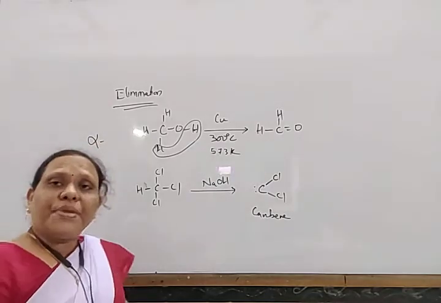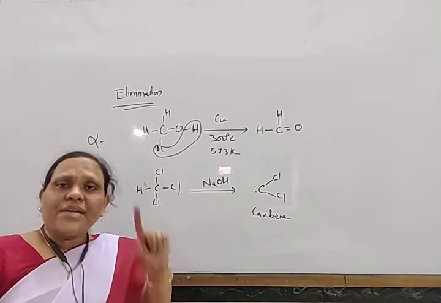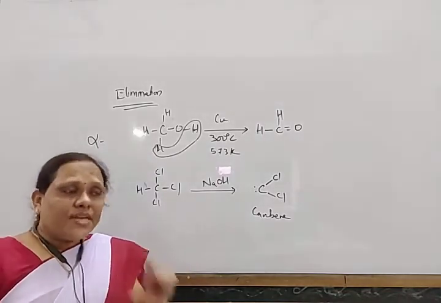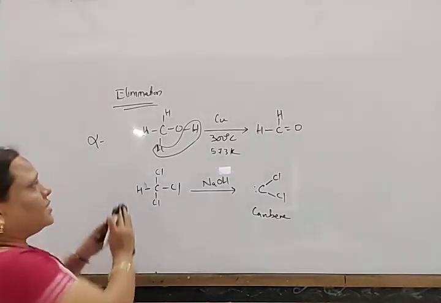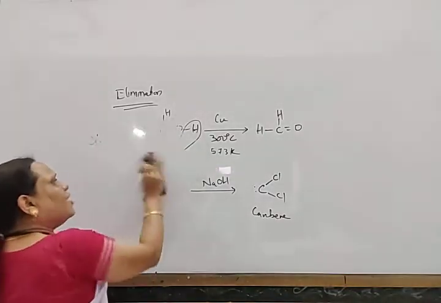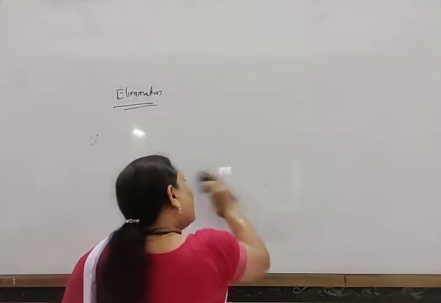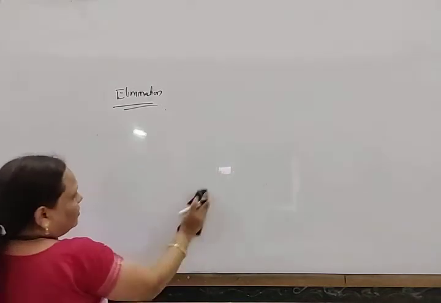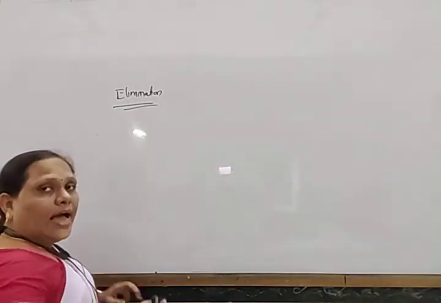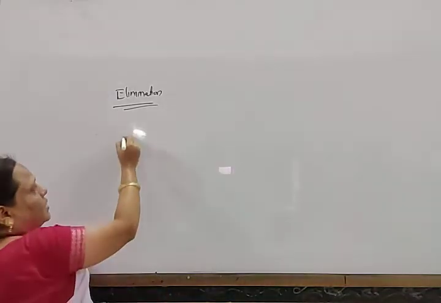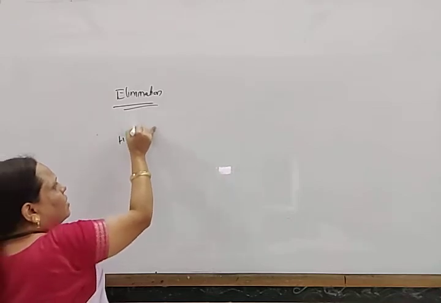Okay, next is beta elimination. When two atoms or groups are removed from adjacent carbon atoms, from the neighboring carbon atom, that is known as beta elimination reaction. For example, when an alkyl halide is treated with alcoholic potassium hydroxide, it forms an alkene. That reaction is known as beta elimination reaction. Look here.